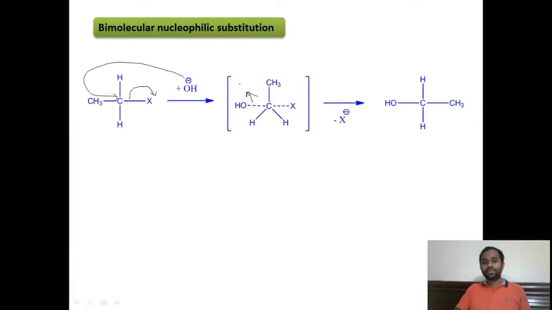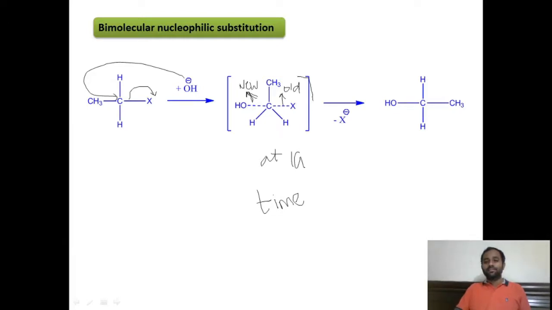The formation of the new bond and the cleavage of the old bond take place simultaneously at a time.